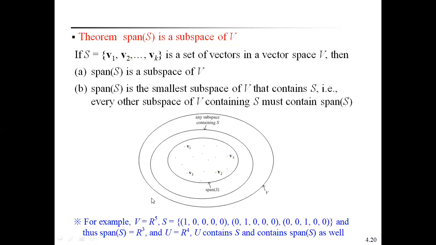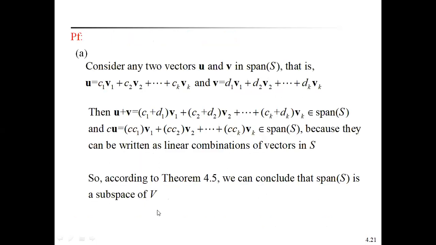Now we have to prove that. Consider any two vectors U and V in span of S. Then U plus V, the vector addition, also belongs to span of S. Scalar multiplication also belongs to span of S. That's why span of S is closed under vector addition and scalar multiplication. From this we say that span of S is a subspace of V.